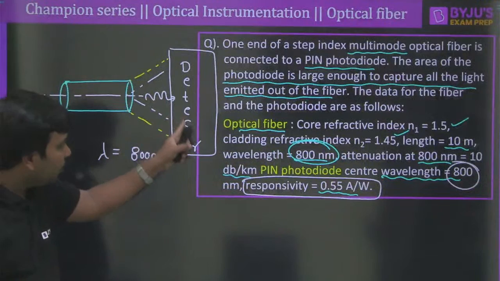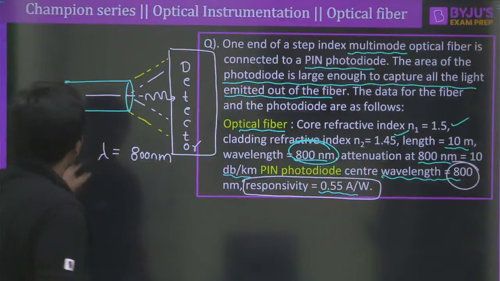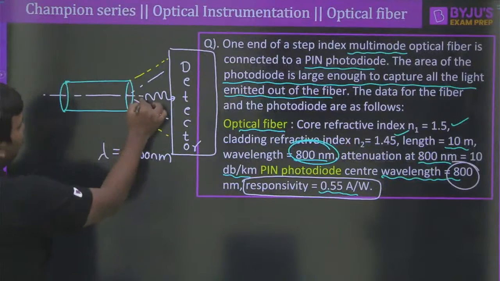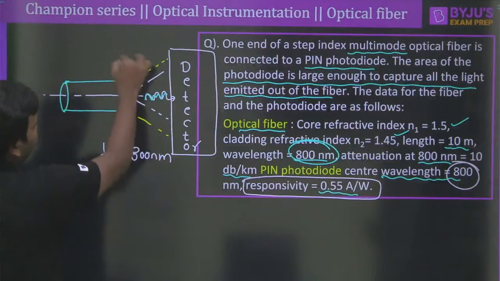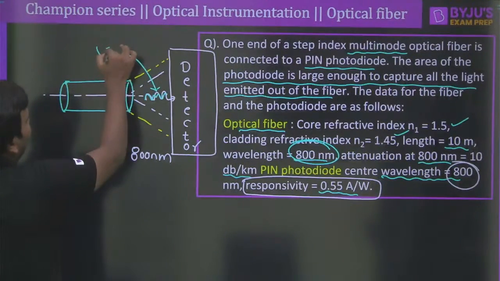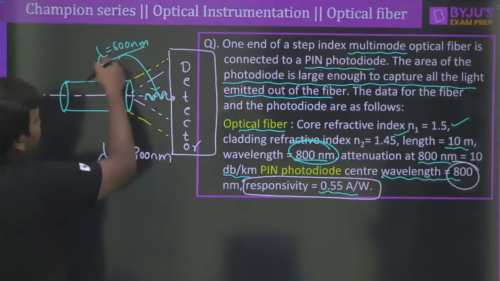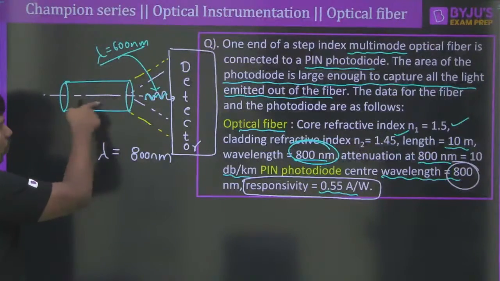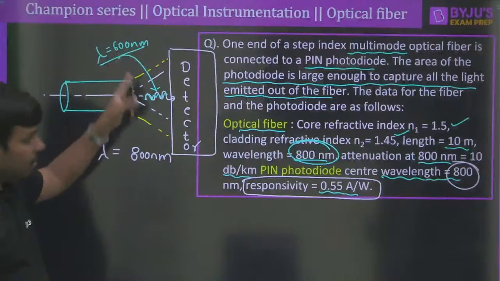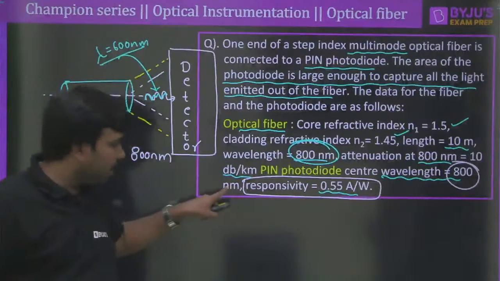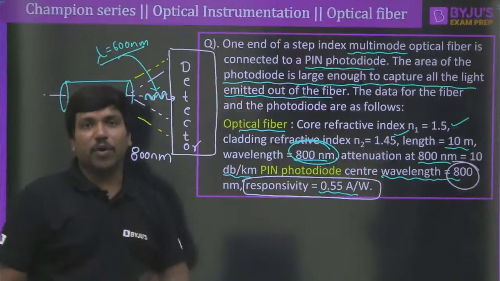That means if you use the same detector here, but you change the wavelength of the light which is coming out, so if I say lambda is equal to 600 nanometer, what is going to happen? Unfortunately, if the wavelength propagated through the fiber is 600 nanometer, but the detector has the capacity to give maximum sensitivity at 800 nanometer, what is going to happen?